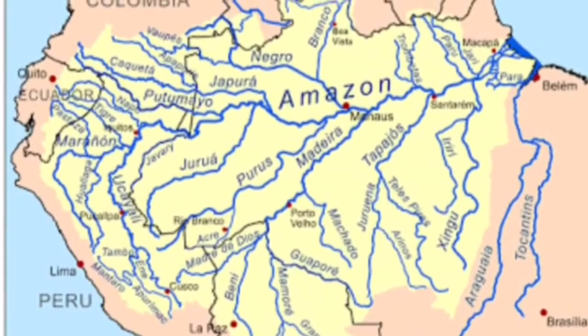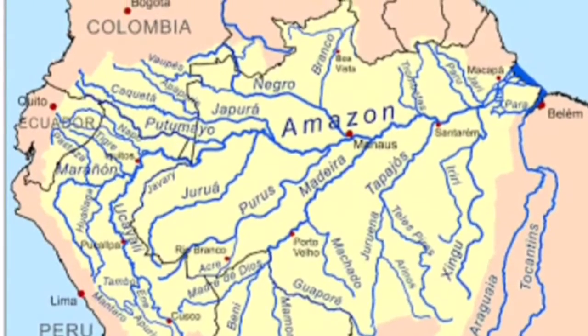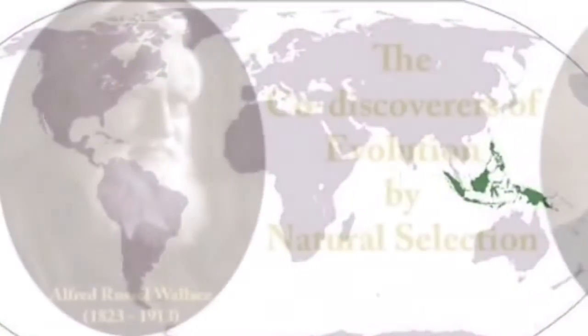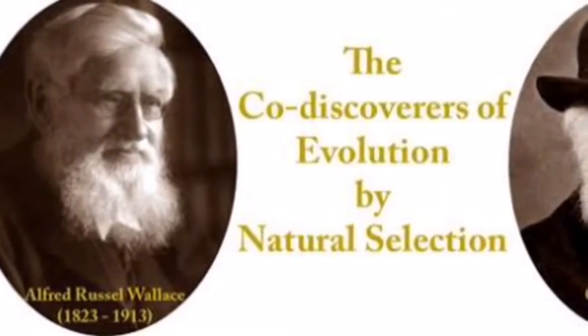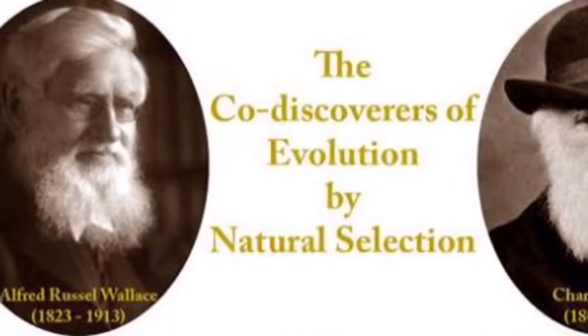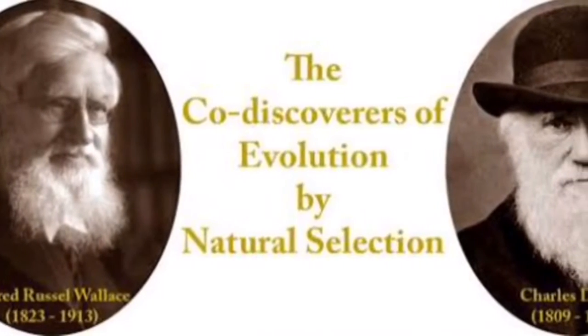Wallace did extensive fieldwork, first in the Amazon River basin and then in the Malay archipelago. He made many other contributions to the development of evolutionary theory besides being co-discoverer of natural selection.